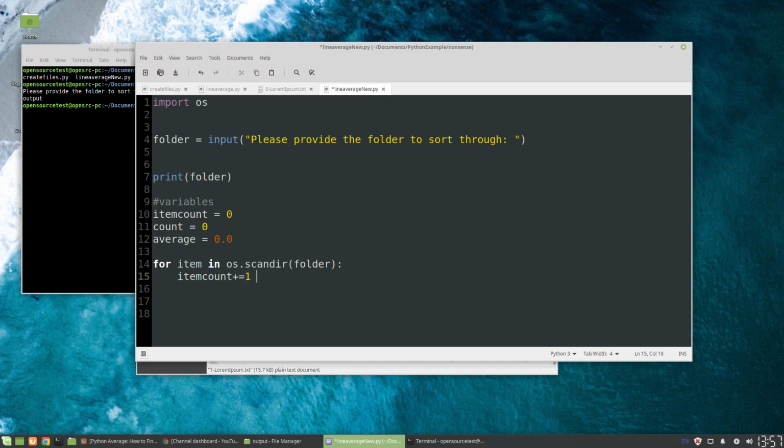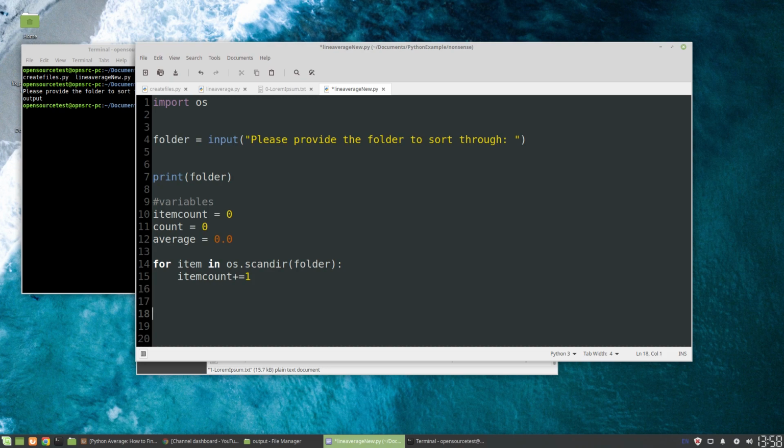As a side note, Python does not have I++ syntax. If you want to do the I++ like we do in Java or lots of other languages, you have to do plus equals 1. But plus equals 1 works just as well, so that's going to start counting. Every time there's a new item, the item count's going to go up, and that's what's going to give us our item count.